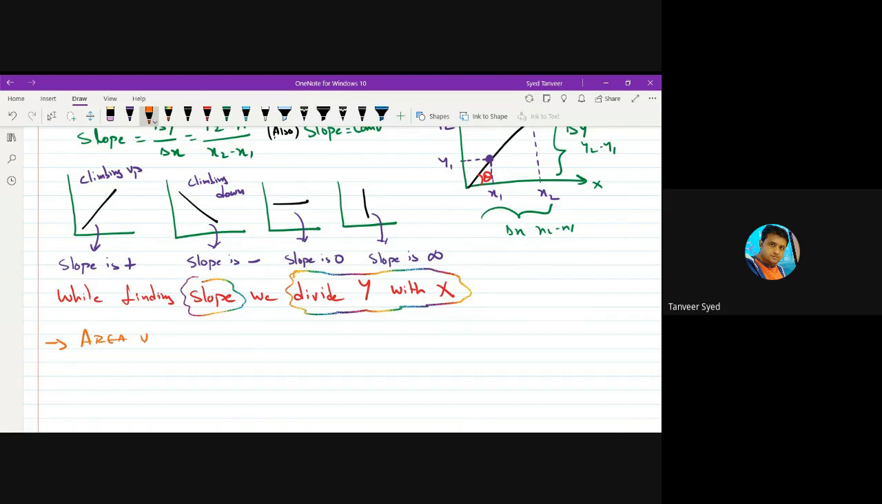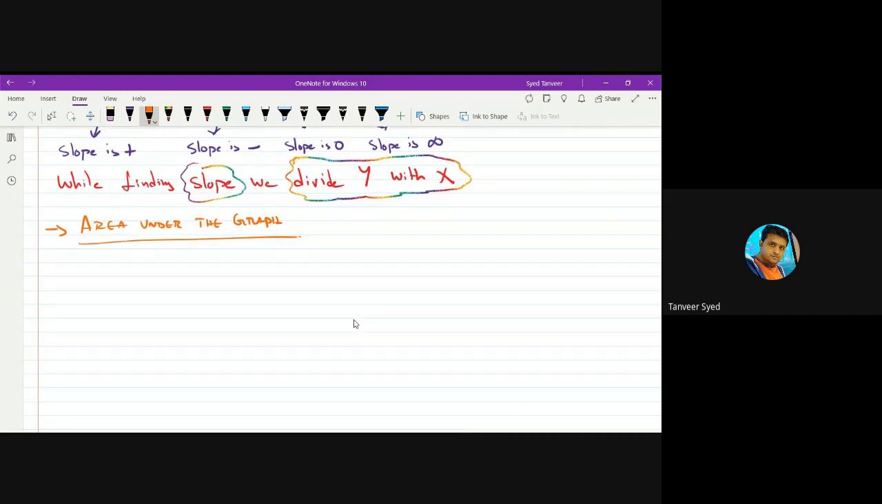Second technique: area under the graph. What is this? Simple. Suppose we have a graph like this again. To understand easily, this is the graph.